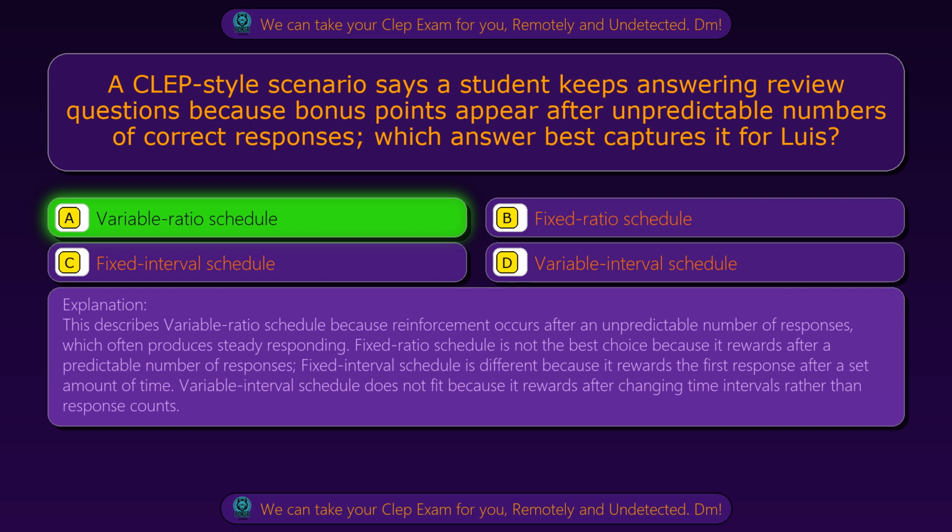Fixed ratio schedule is not the best choice because it rewards after a predictable number of responses. Fixed interval schedule is different because it rewards the first response after a set amount of time. Variable interval schedule does not fit because it rewards after changing time intervals rather than response counts.